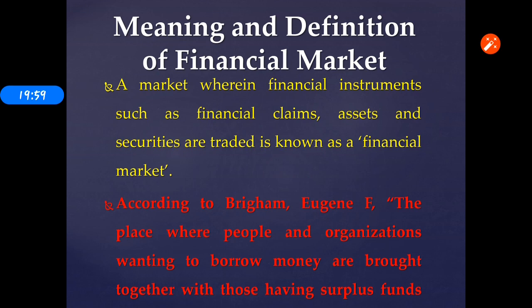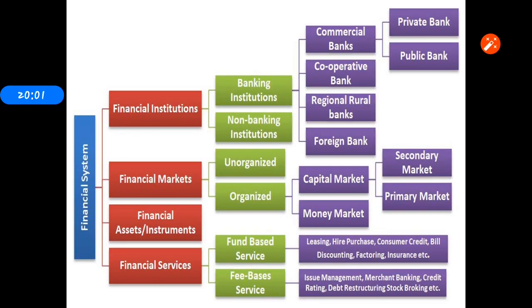The next, financial system. So what are the different types of the financial system? First, financial institutions, financial markets, financial assets and instruments, and financial services. The financial institutions are banking and non-banking institutions.